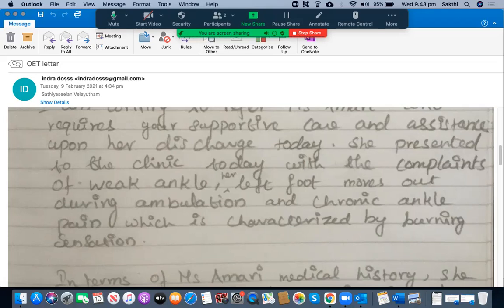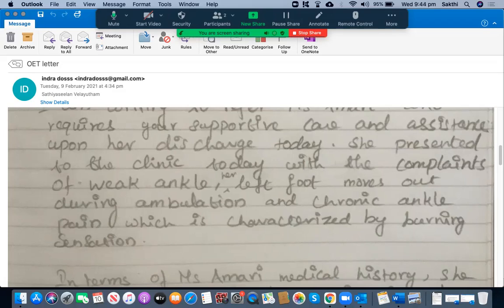So what you can do is, here, movement of her left foot during ambulation. Is that what you want to say? Yes, sir. Otherwise, you can use maybe imbalanced left foot. Is that right? Yes. We can say so. I think because the left foot moves out means it's not strong enough. Okay, it's weak actually, isn't it?